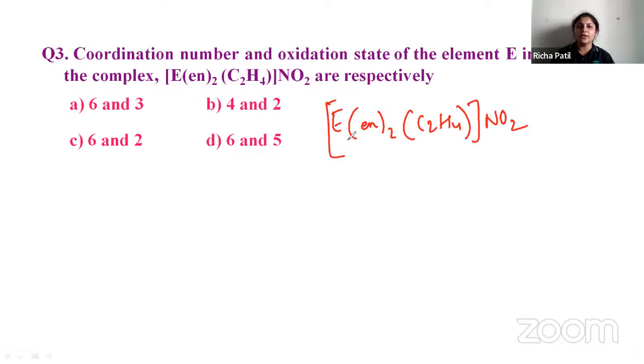So we have to find the coordination number and oxidation state of E. What is the coordination number? What is E?